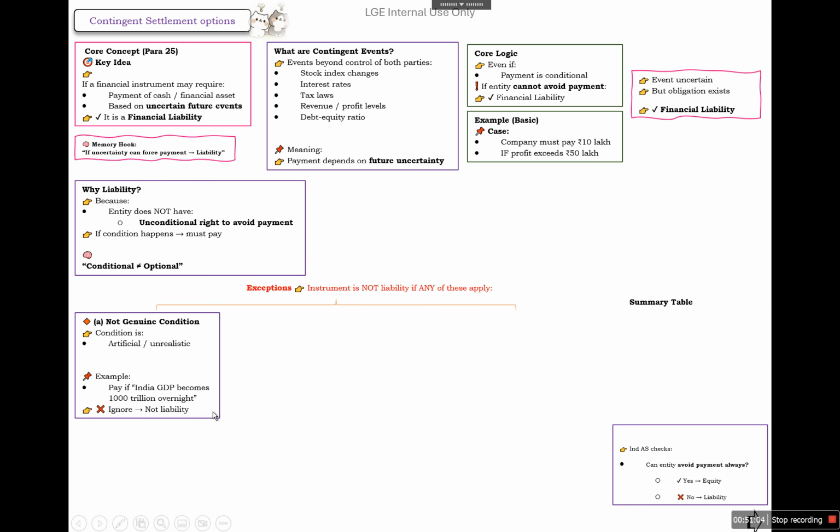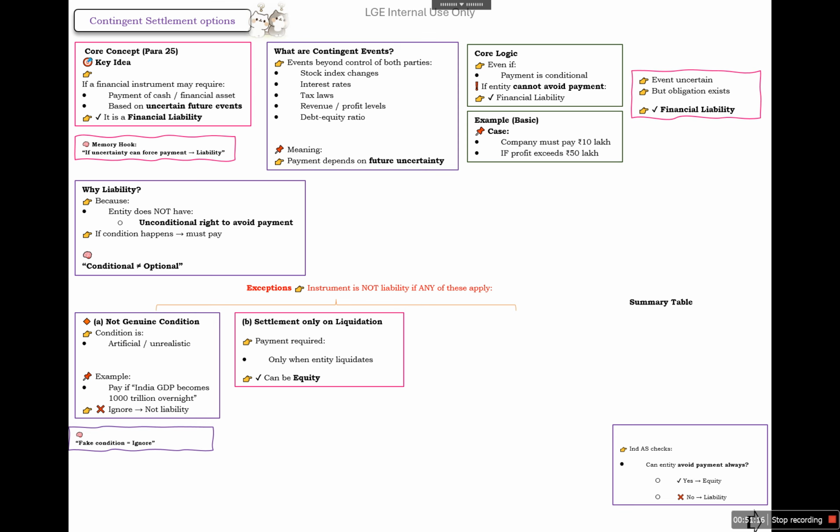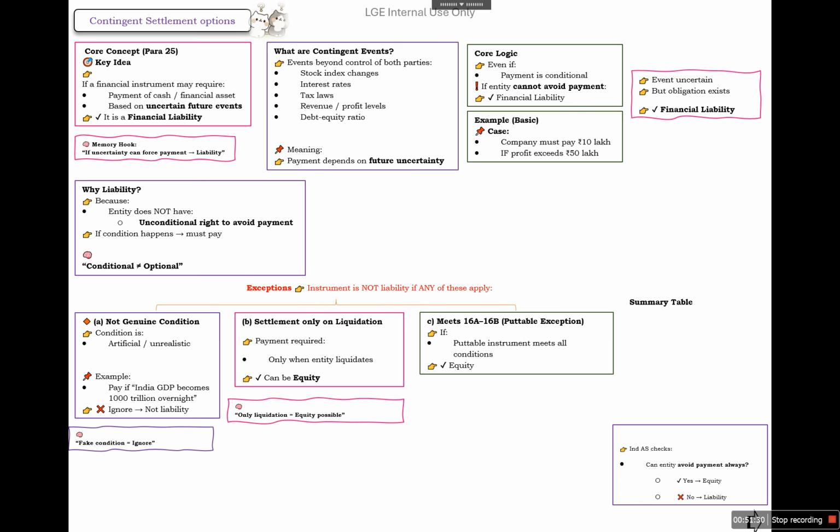There are some exceptions where the instrument is not a liability, if any of these apply. If the payment conditions are not genuine, for example, pay if India GDP becomes 1000 trillions overnight, we need to ignore it because this is not real. If settlement is only on liquidation, it can be equity in that case because there is no obligation to pay. So there is a possibility of equity. We need to check other conditions for paras 16A to 16D. And if the 16A puttable exception is there and it meets all the conditions, then equity is possible.